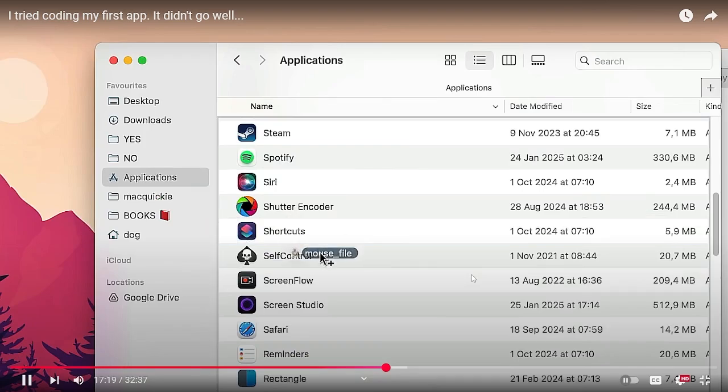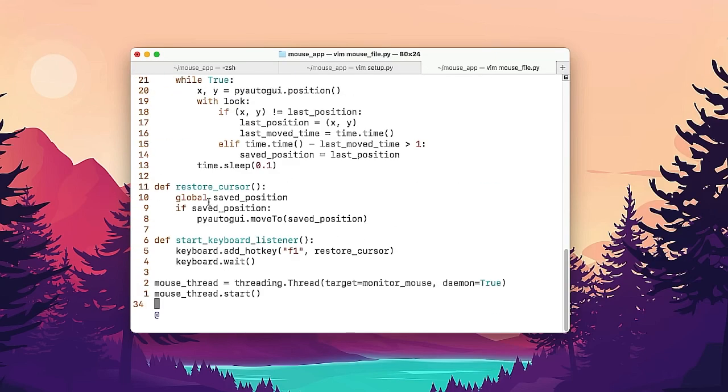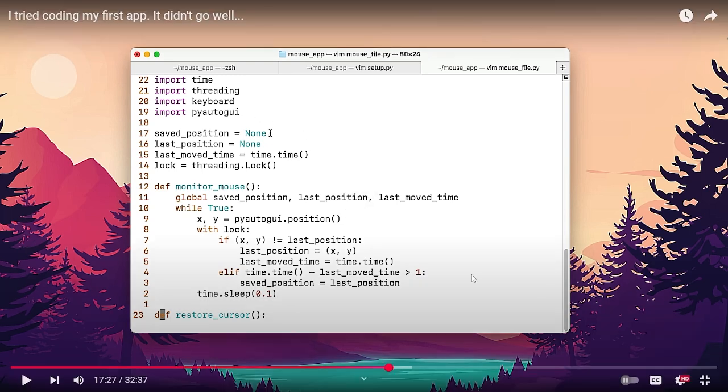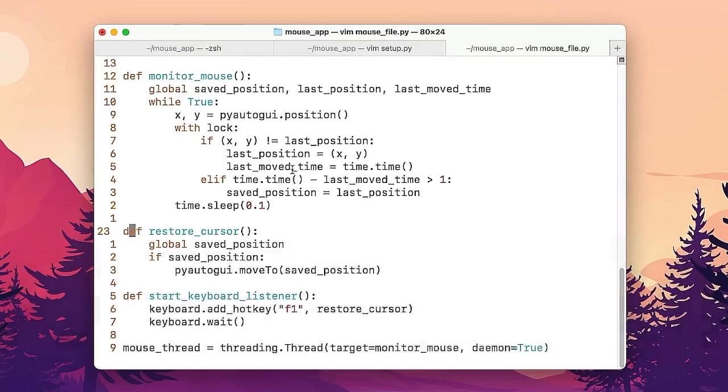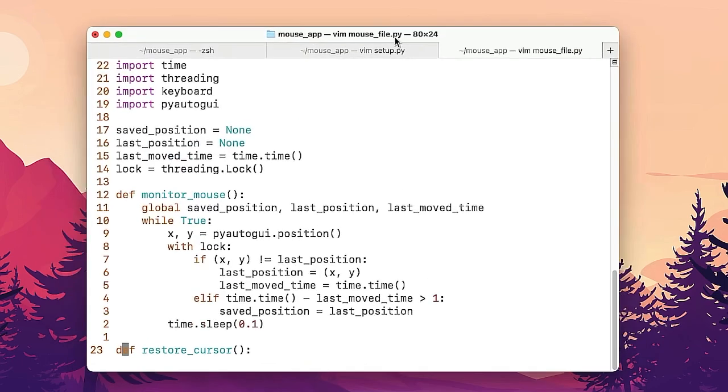Inside of my applications folder. Open, launch error. Okay, so I'm assuming that something's wrong with my actual Python file because it needs some instruction. Well, how do you know it's not just the actual file? Like, what if it's not the setup.py, what if it's not the actual app itself? That's a good question, but I'll have to wait and see. Instructions on what macOS should open, because it doesn't even know where it's supposed to open. It doesn't have an application window or something like that.